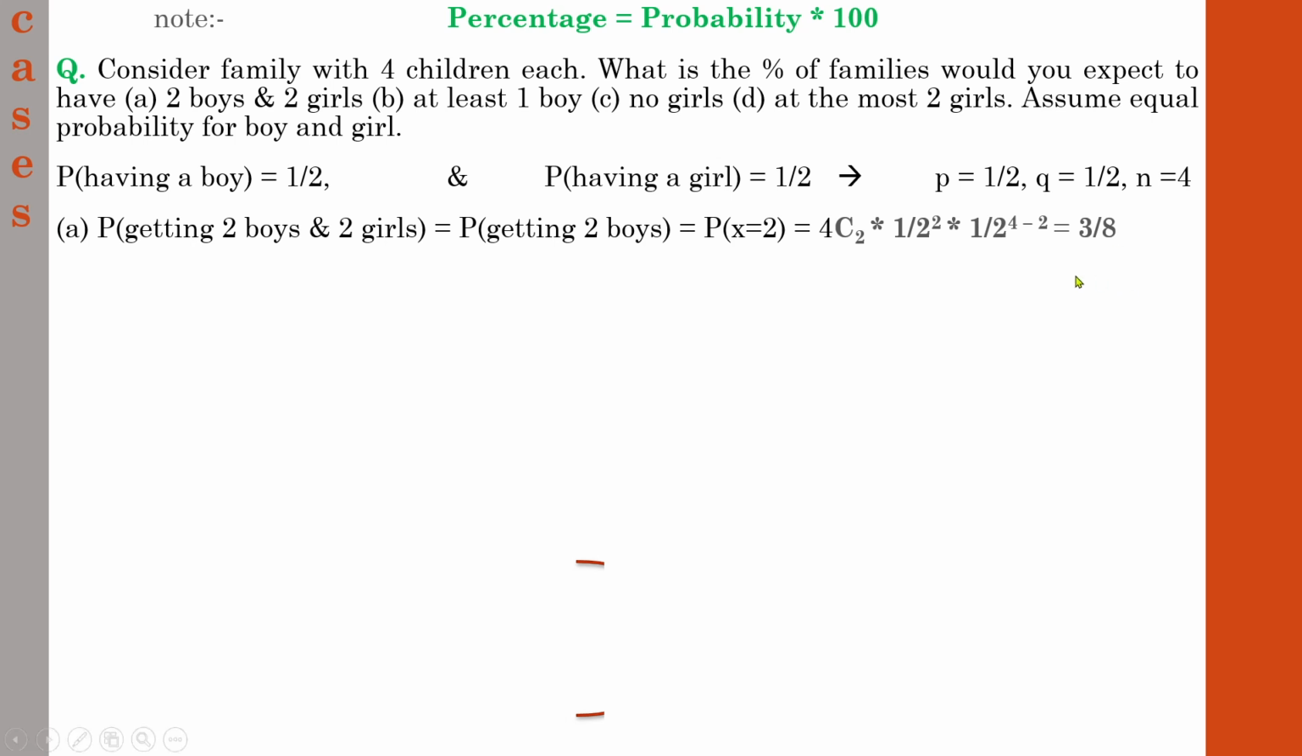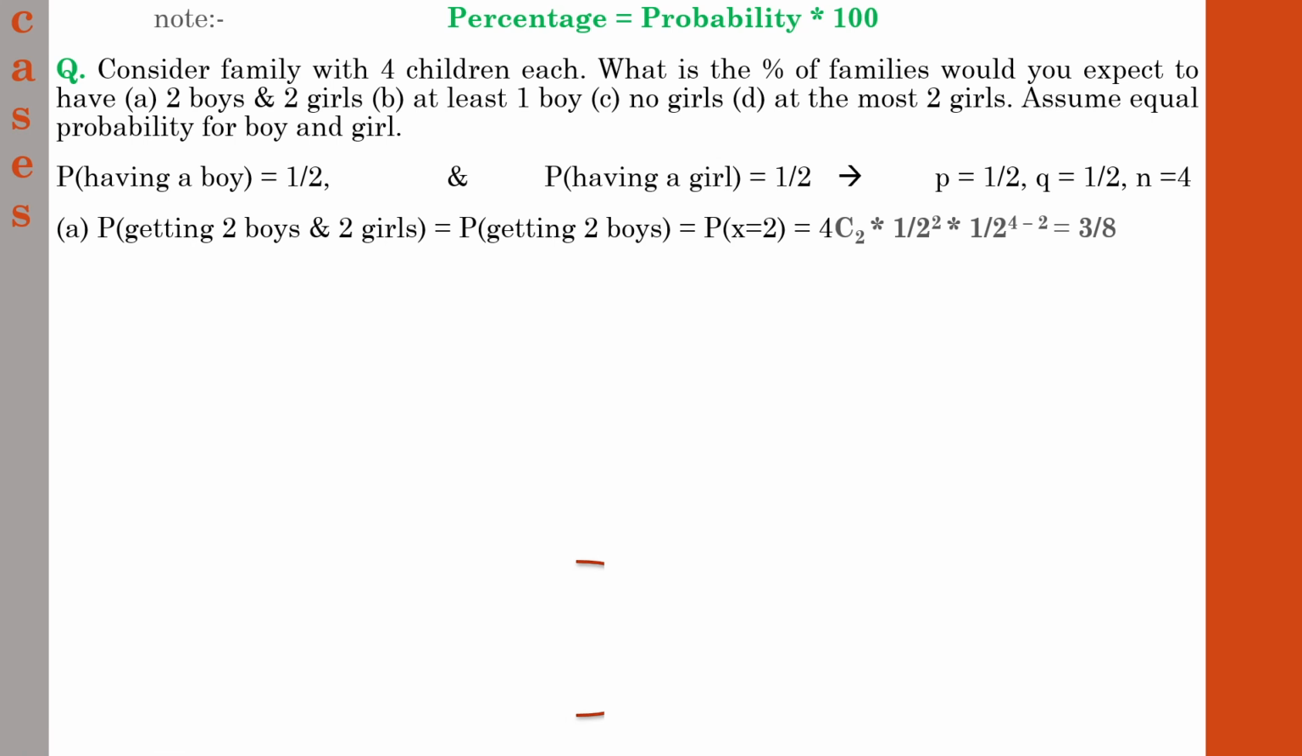So substitute the value of 2 in the corresponding binomial distribution formula or function. 4C2, where 4 is n and here it is x, so 4Cx into p. We found that the value of p is 1 by 2, so (1/2) raised to x, so (1/2) raised to 2, into q, which is also 1 by 2, (1/2) raised to n minus x. Here n is 4 and x is 2, so 4 minus 2, you will get 3 by 8. So that is the probability of getting 2 boys.